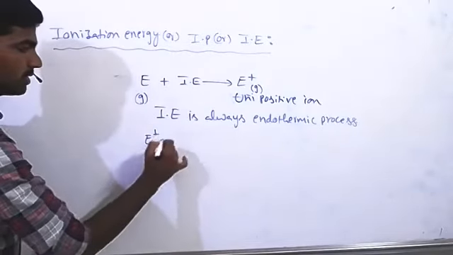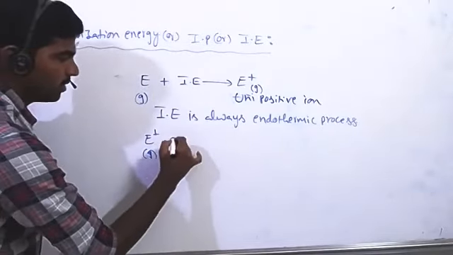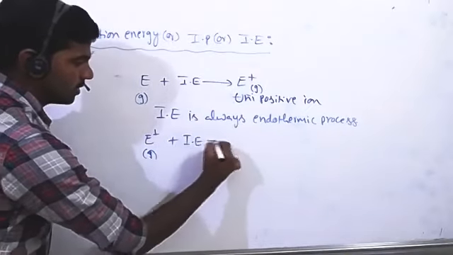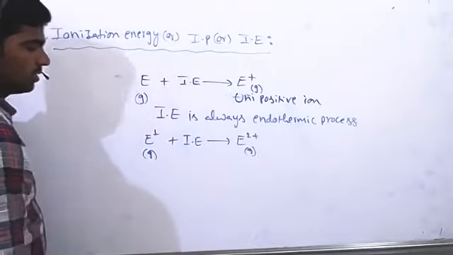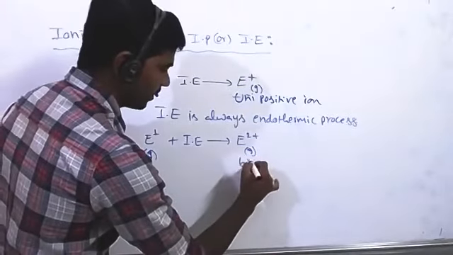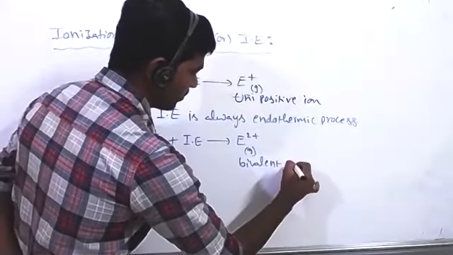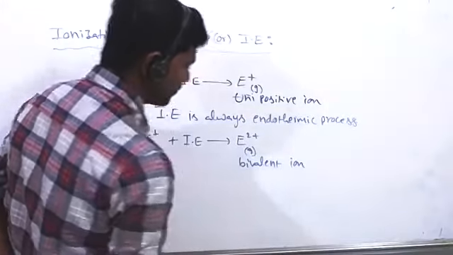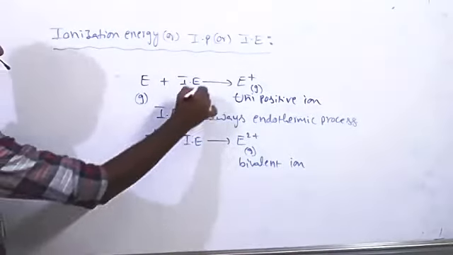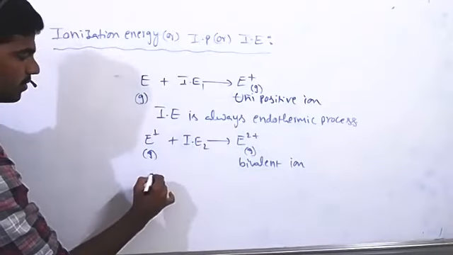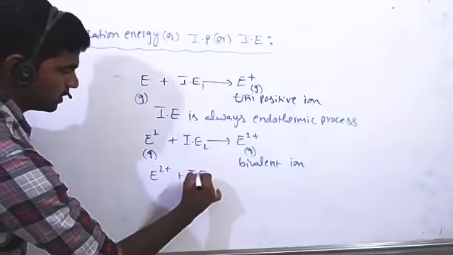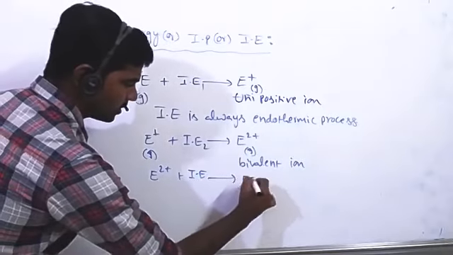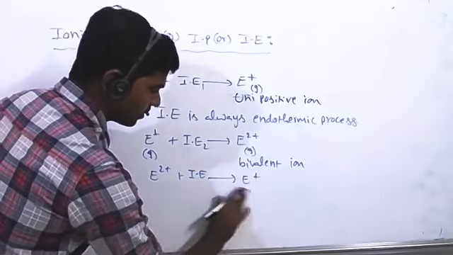Then here E plus, a positive ion, on applying some ionization energy, gives E2 plus. This is a bivalent ion. This is called the second ionization enthalpy. So E2 plus, on applying energy to remove a third electron, forms a tripositive ion.